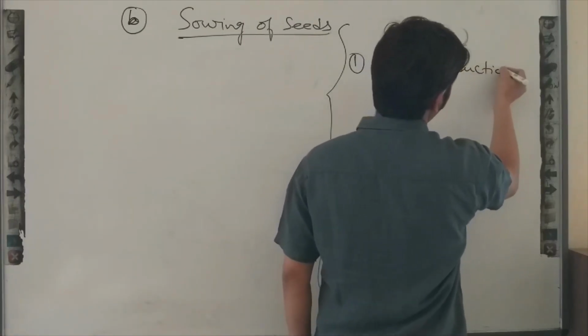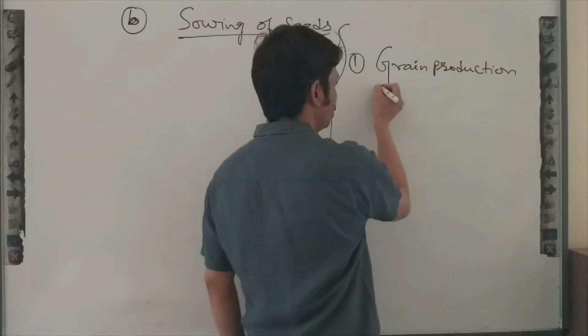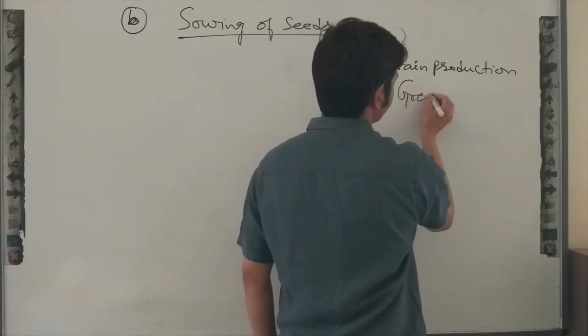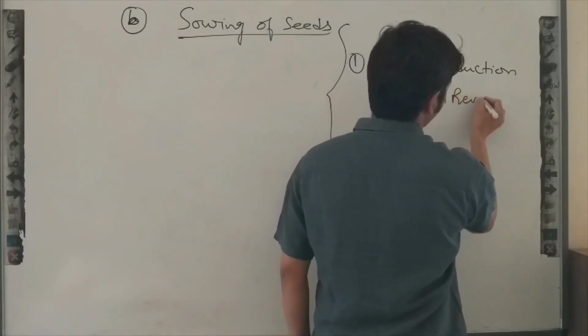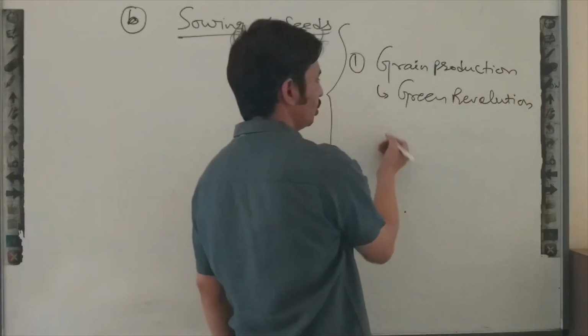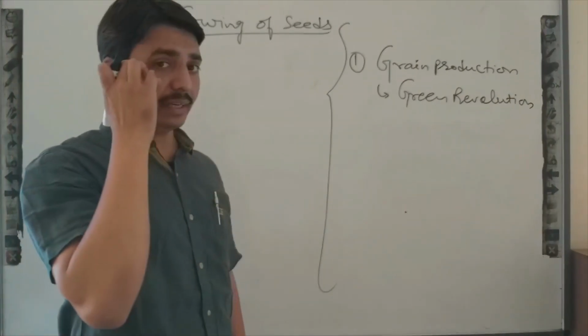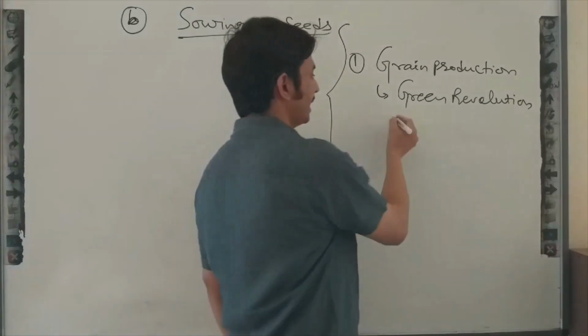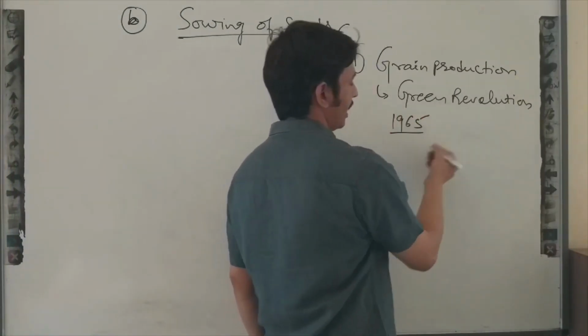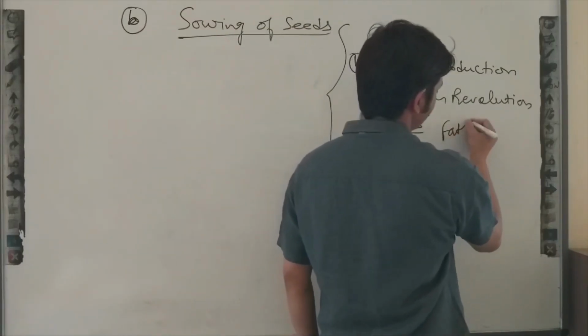That revolution is known as the Green Revolution, and this revolution came in India in 1965.